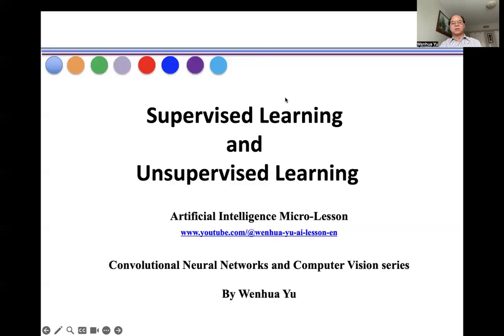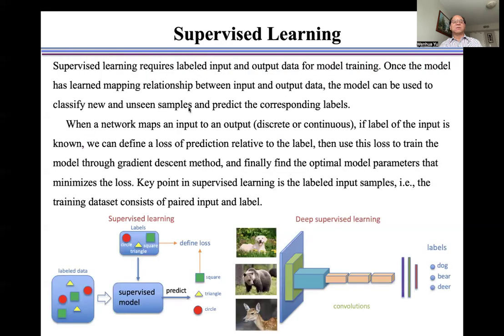In this video, I introduce supervised learning and unsupervised learning. Supervised learning requires labeled input and output data for model training. Once the model has learned a mapping relationship between input and output data, the model can be used to classify new and unseen samples and predict the corresponding labels, as shown here.